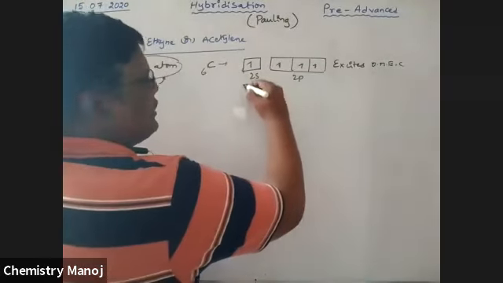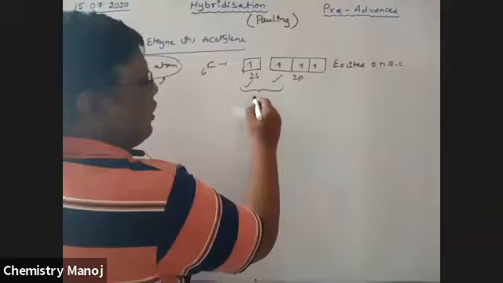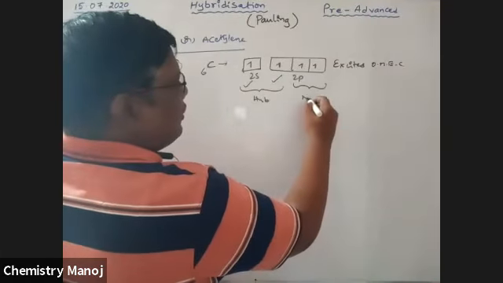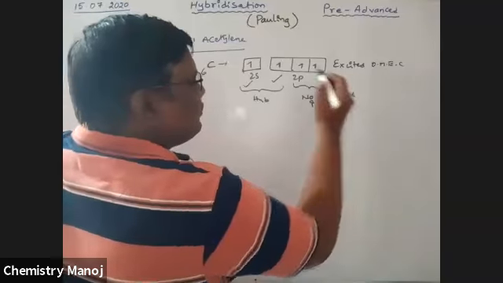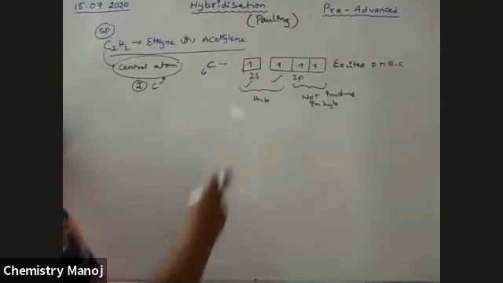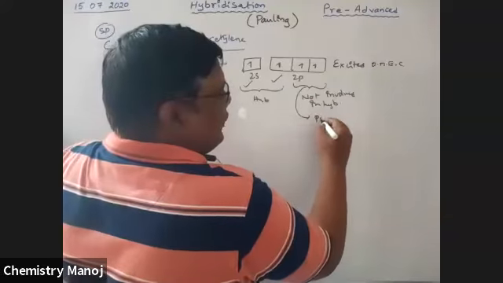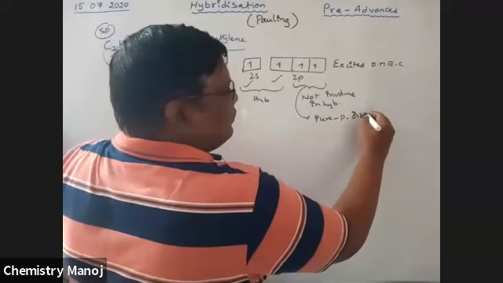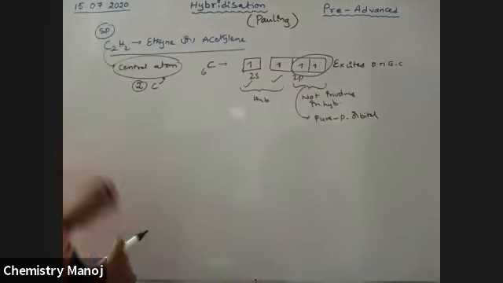Among these four unpaired orbitals with four unpaired electrons, these two are involved in hybridization and these two are not. Even if orbitals are there, they may or may not be involved in mixing, depending on the situation. The two that do not mix are called pure p orbitals. So carbon has two pure p orbitals.